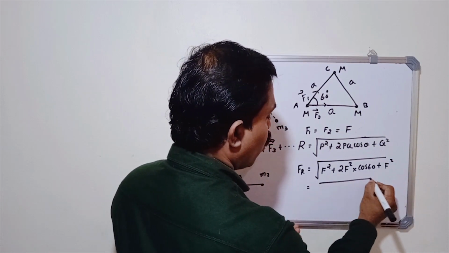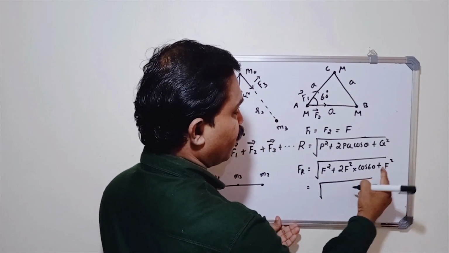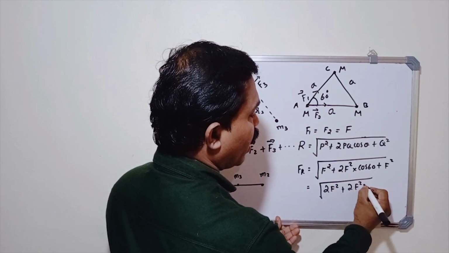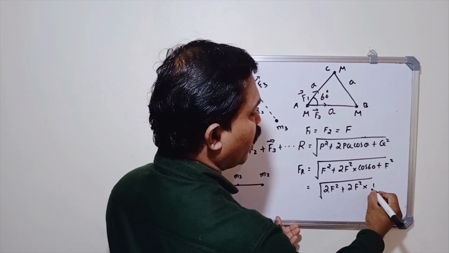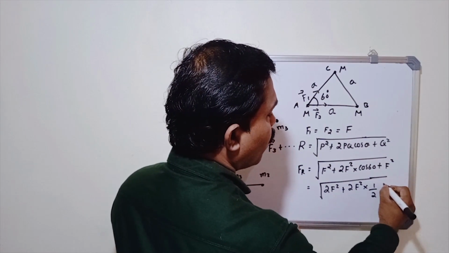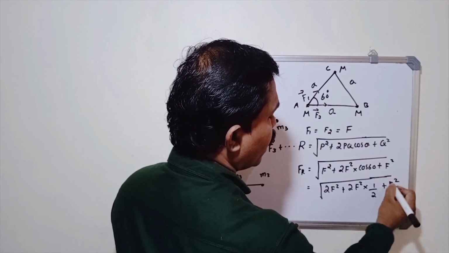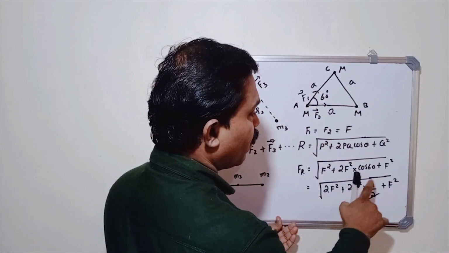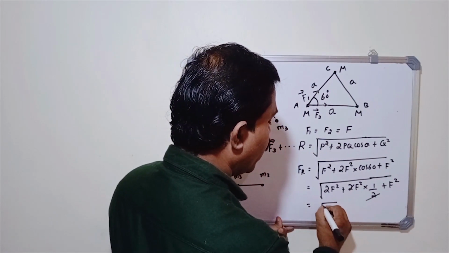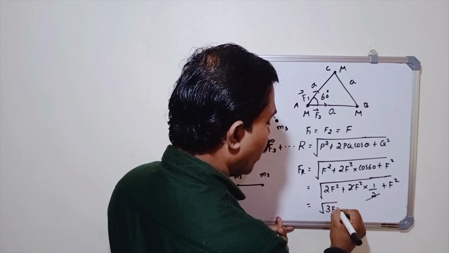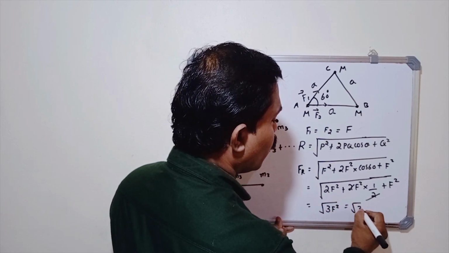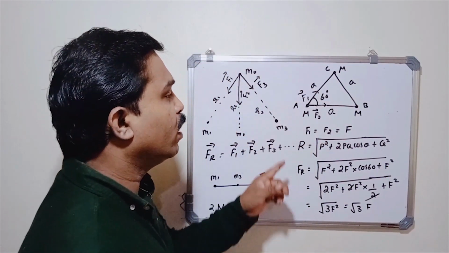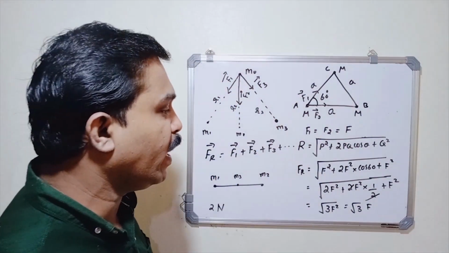That is, square root of F square plus 2F square into, what is the value of cos 60? 1 by 2, plus F square. Here the 2 gets cancelled. 2F square plus F square gives root 3 F square, and that is equal to root 3 F. So this is the resultant force acting on the mass M placed at the point A.